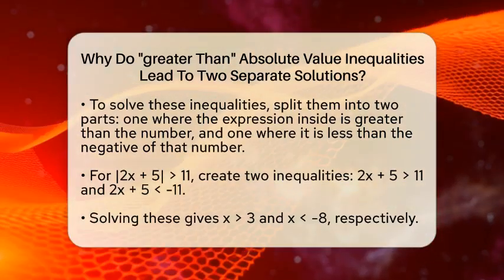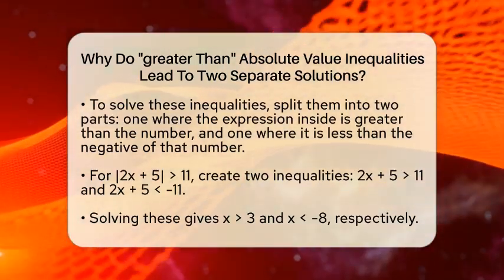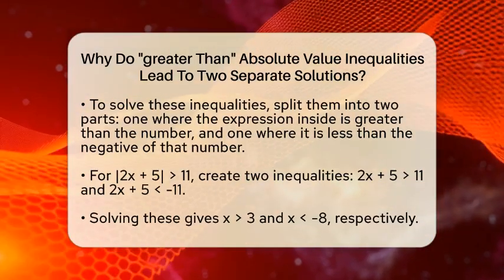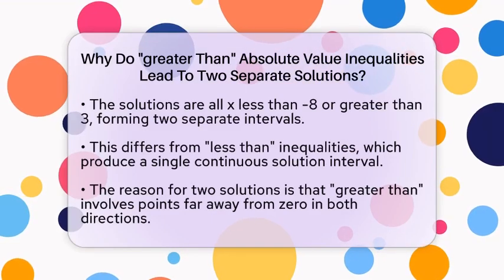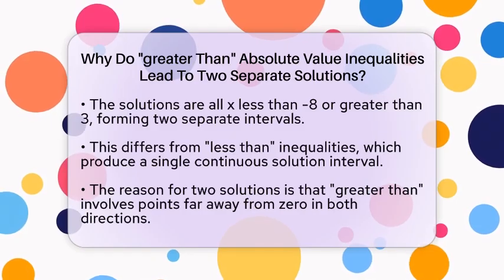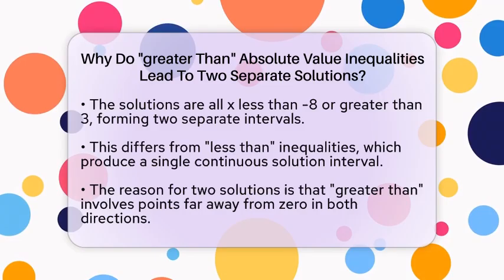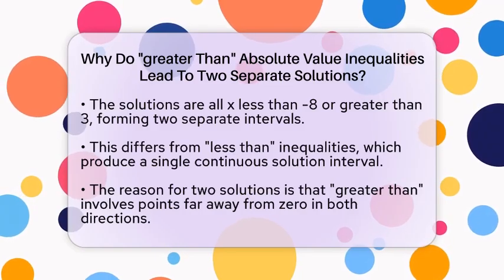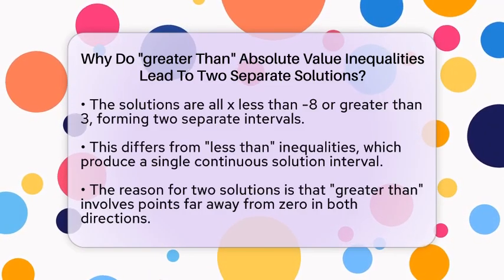Solving each inequality separately gives you the solutions. For 2x plus 5 greater than 11, you subtract 5 from both sides and then divide by 2, which gives x greater than 3. For 2x plus 5 less than -11, you subtract 5 from both sides and divide by 2, resulting in x less than -8. So, the solutions are all numbers less than -8 or greater than 3.